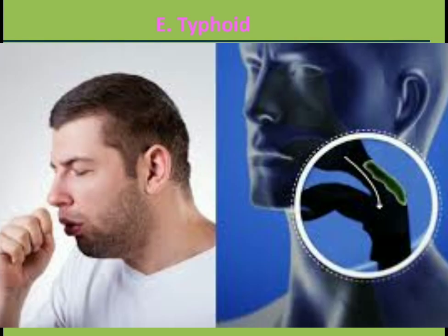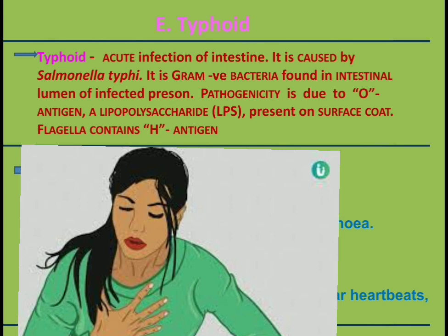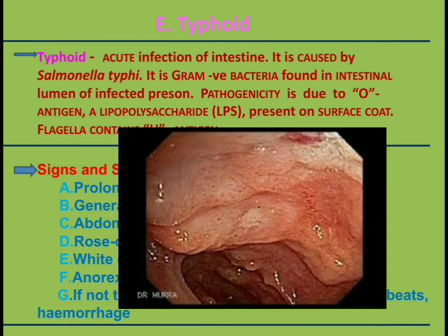Anorexia, that is loss of appetite, is also seen, and if not treated in time, it causes breathlessness and irregular heartbeats and sometimes hemorrhage.